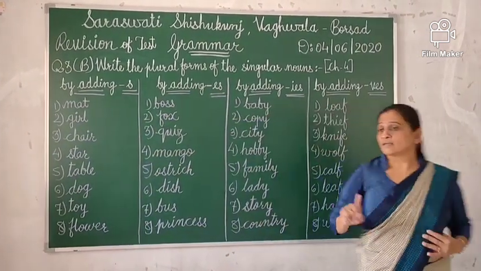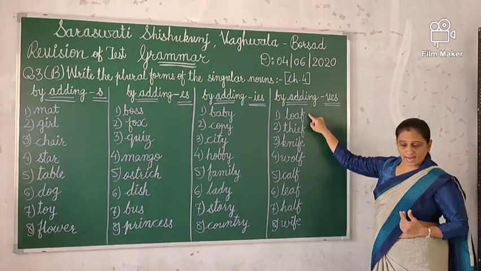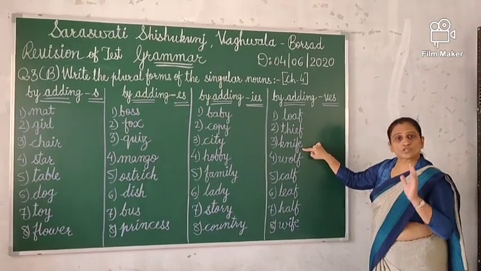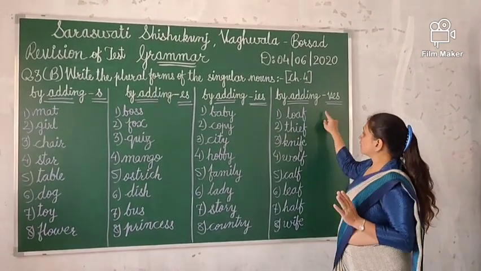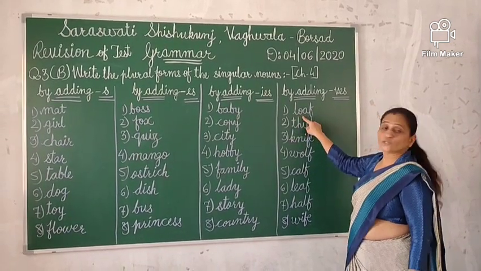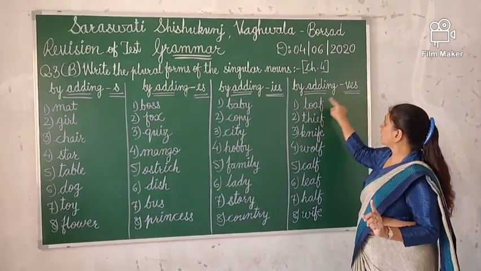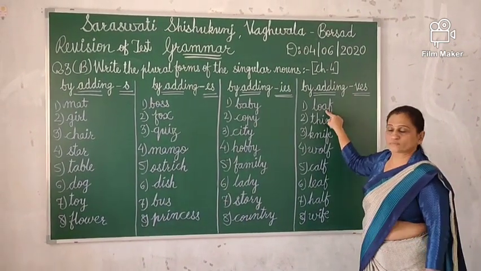And the last column, here you have to remove f and fe, so then you can make the plural form. The first one is loaf. Loa, then don't write f. Add ves. Loa, ves. Loaves.